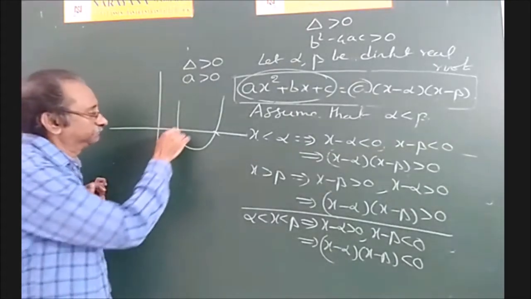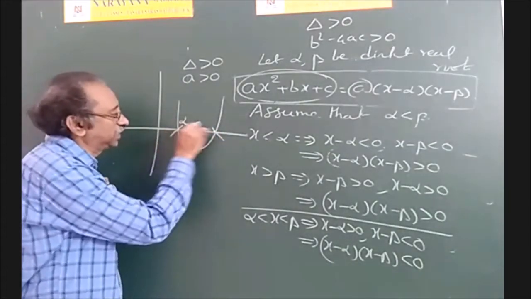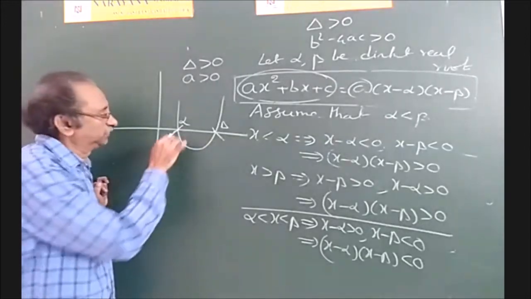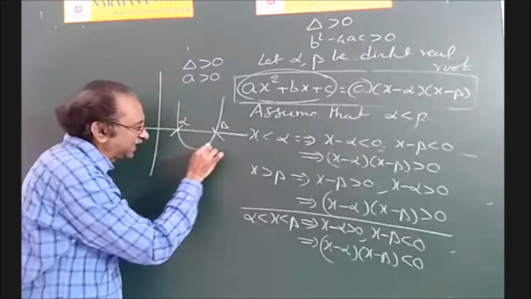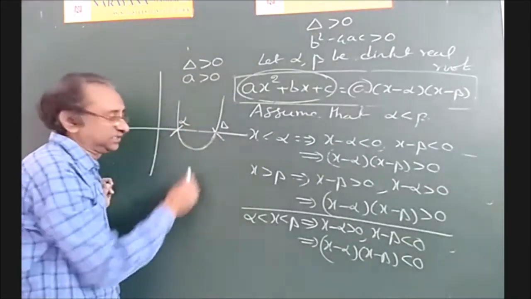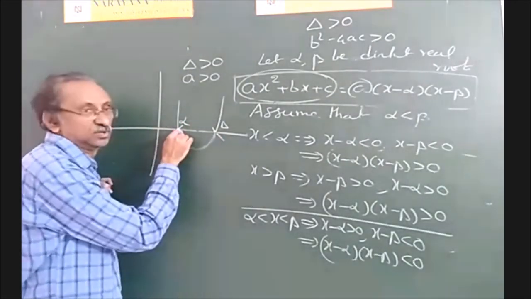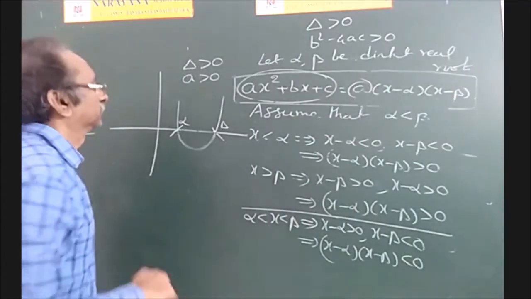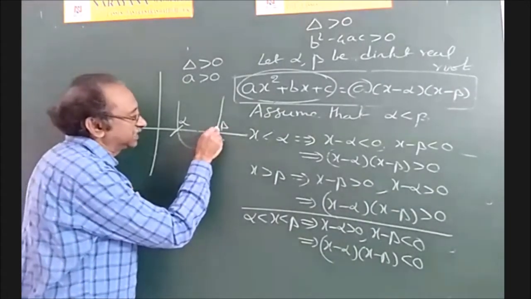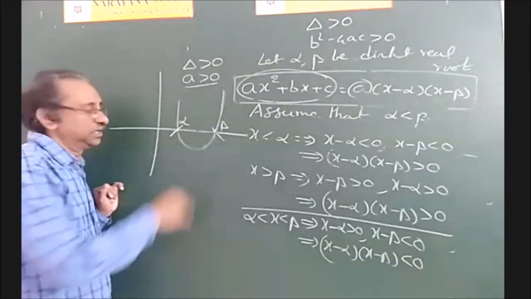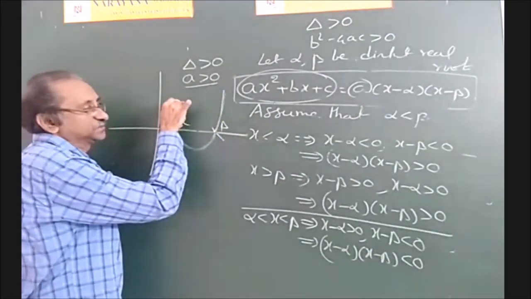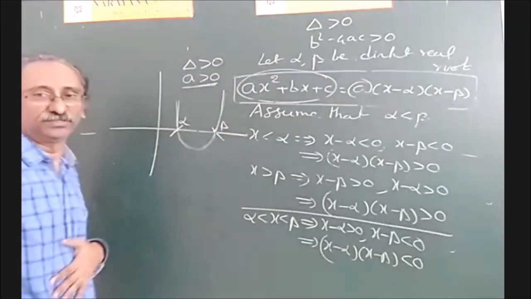Observe in between alpha and beta: if you take numbers in between alpha and beta, the quadratic expression is negative because it is below the x-axis, but a is positive. Similarly, if x is greater than beta, the expression is positive and a is positive. If x is less than alpha, the quadratic expression is positive and a is positive.